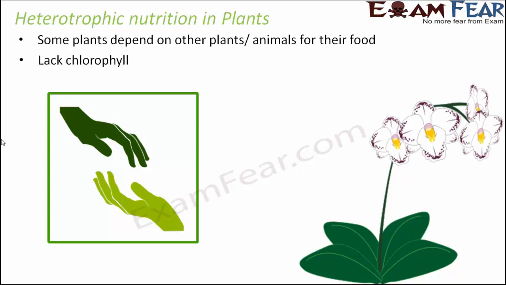They lack chlorophyll, and when they lack chlorophyll, there will be no photosynthesis. When there is no photosynthesis, obviously the plants cannot prepare their own food. So they are heterotrophic.